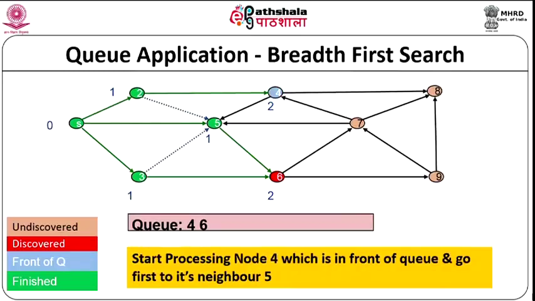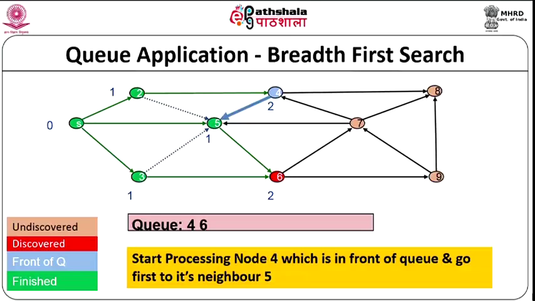Now, we have to take the front element of the queue, which is 5. We start processing that element, that is why it is put as blue, because it is in front of the queue, and we have to go to its neighbor. It has only one neighbor, which is 6. We go to 6, but 6 is already discovered, so we do not insert it.